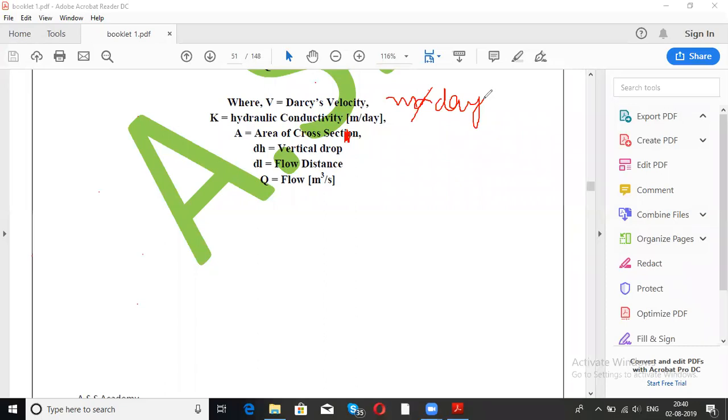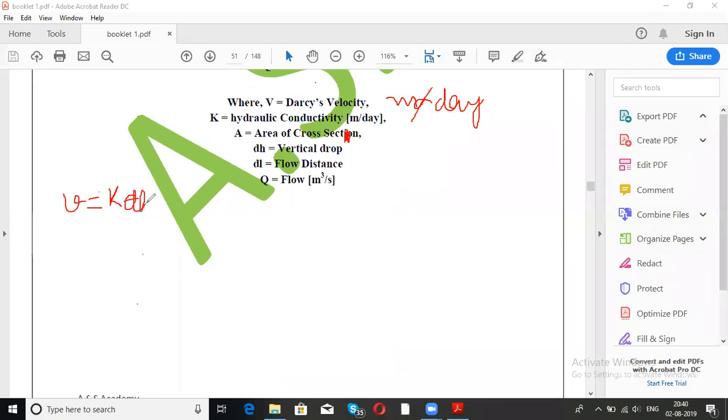So meter per day is the dimension for Darcy's velocity. Then hydraulic conductivity का calculate करना है, that I will tell you कैसे करेंगे. For example, what is the formula for velocity? What was the equation that we got? K dot dh by L. ये है.